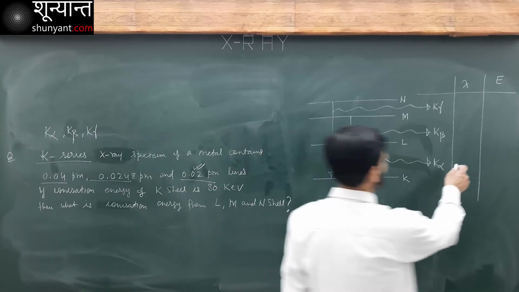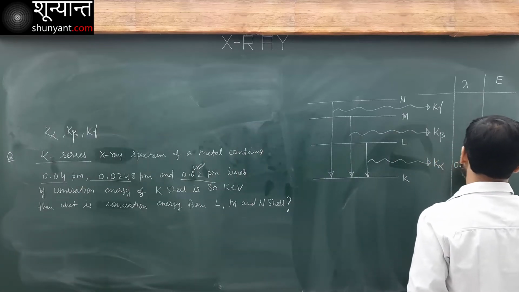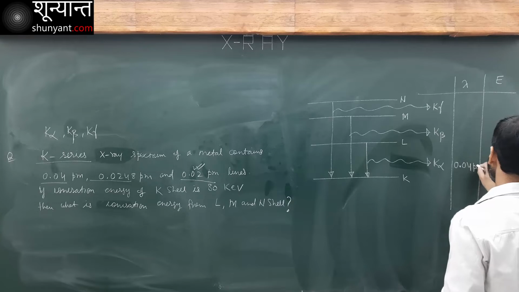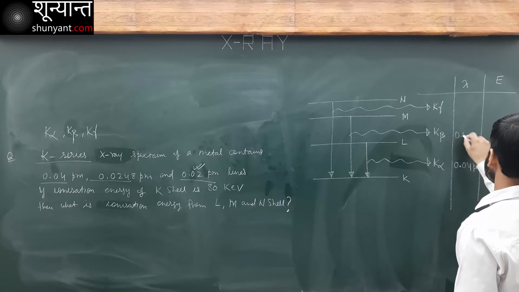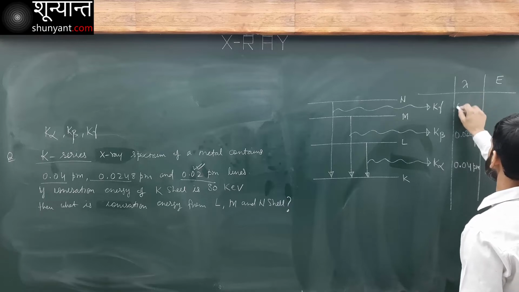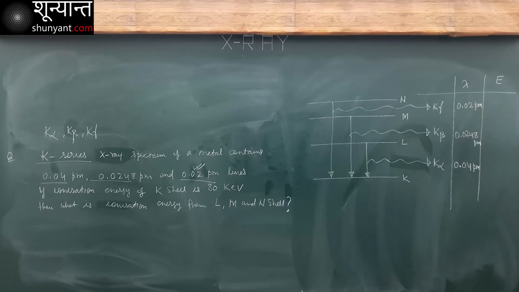So this will become lambda. This will become 0.04 picometer, this 0.0248 picometer, and this 0.02 picometer. What is energy?